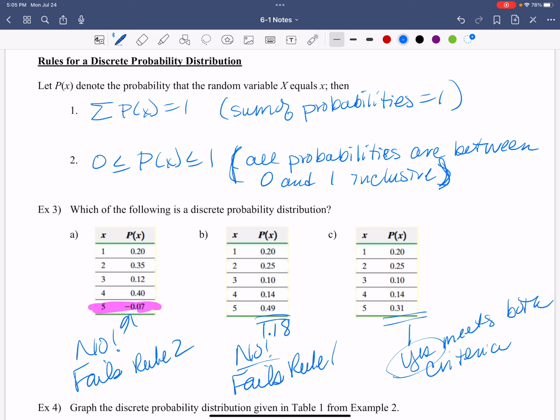Well, we just know that's going to happen, right? But do the visual first because that's just easier, right? So do the visual first and then add them up. Because if the visual fails, then you don't have to go any farther. Fails one, fails them both.